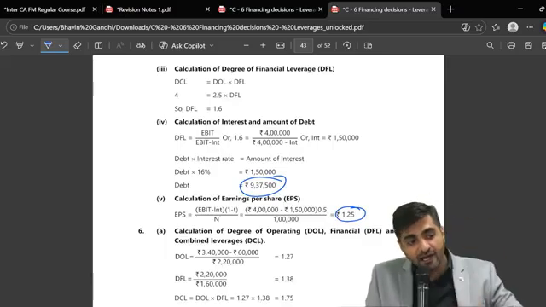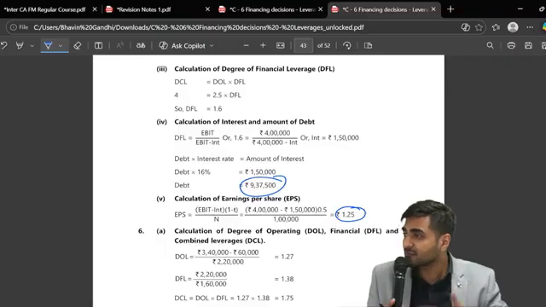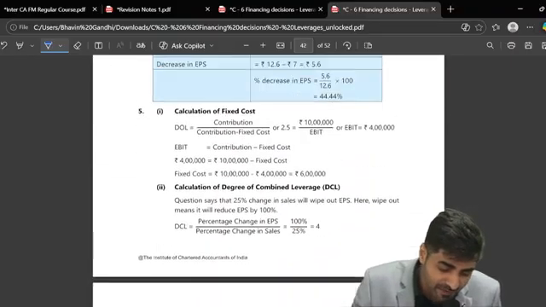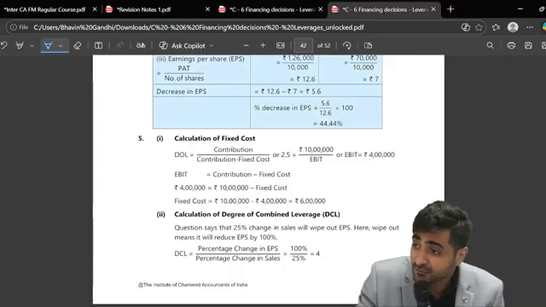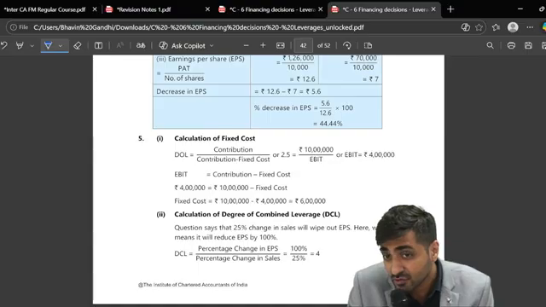But if you do it in our way now, vertically, things will become much easier. Rather than the way they have done it step by step, you will not understand like this. But if you do it from the income statement perspective, it becomes much easier. So do it from that perspective.